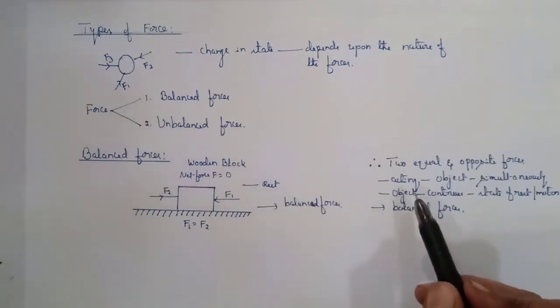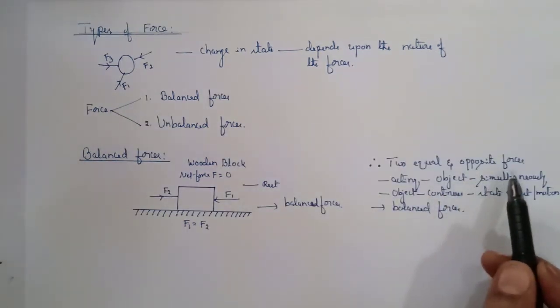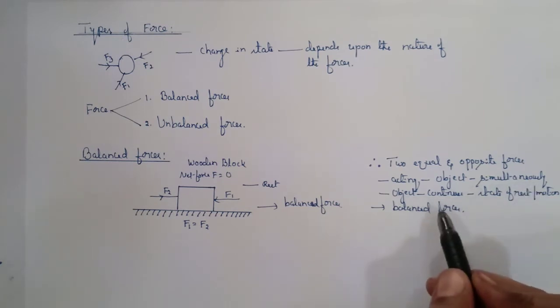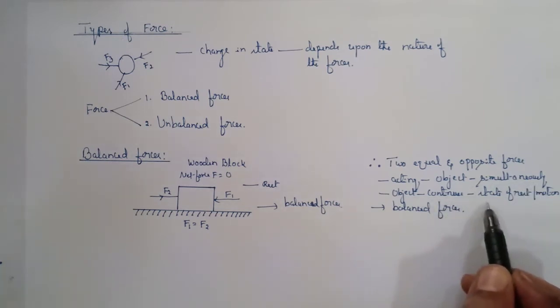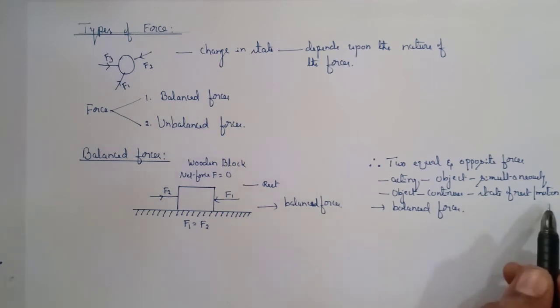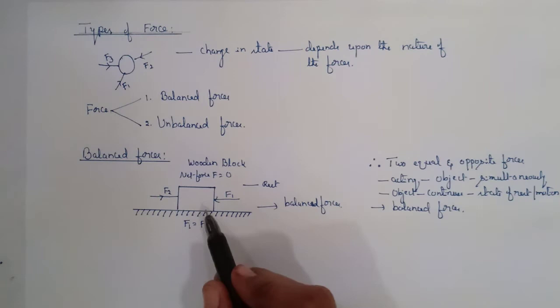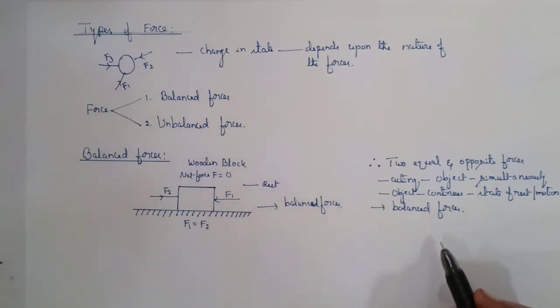Therefore, when two equal and opposite forces act on an object simultaneously, the object continues in the state of rest or of uniform motion along a straight line. Such forces acting on the object are called balanced forces.